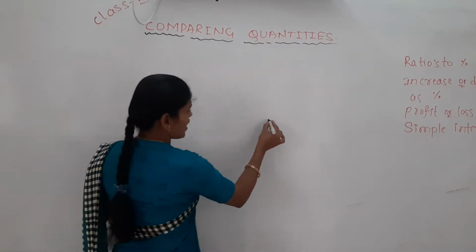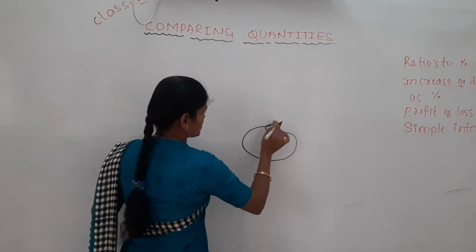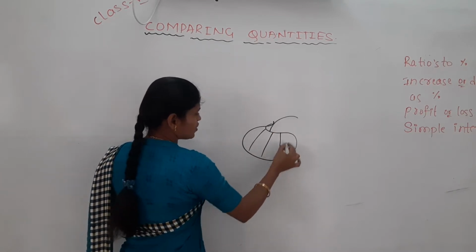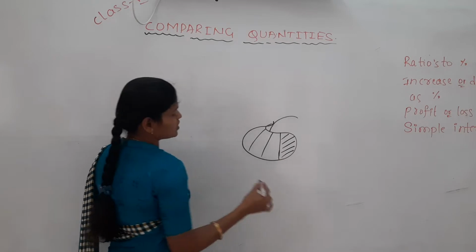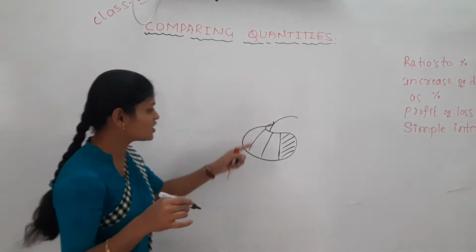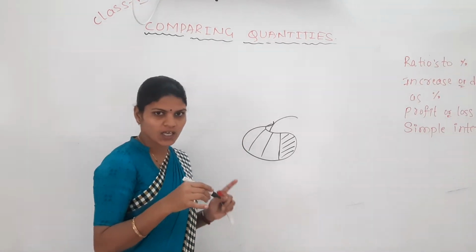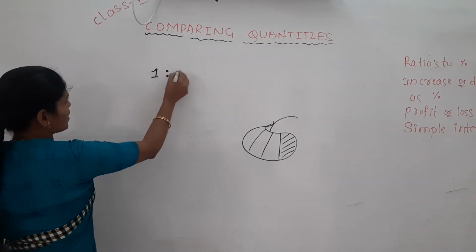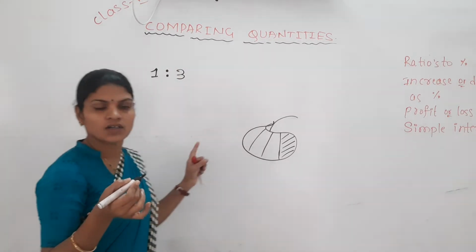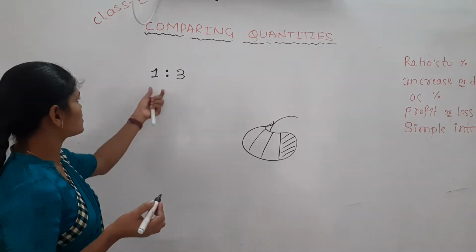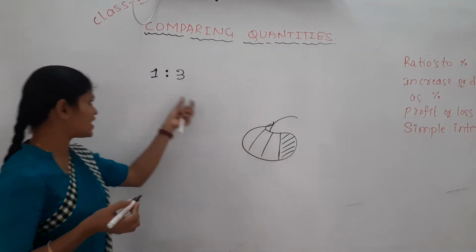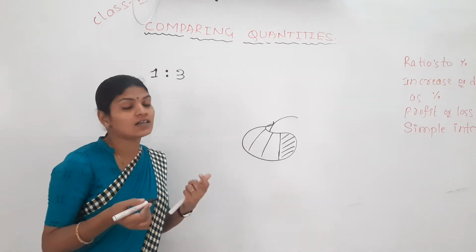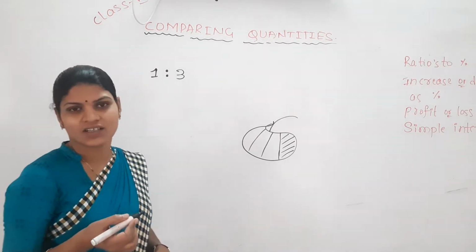For example, this apple is divided into 4 equal parts. Out of the 4 equal parts, one part is eaten by Rashmi and the remaining 3 parts are eaten by Ram. How much percent of this apple is eaten by Rashmi? How much percent of this apple is eaten by Ramu? We have to find.